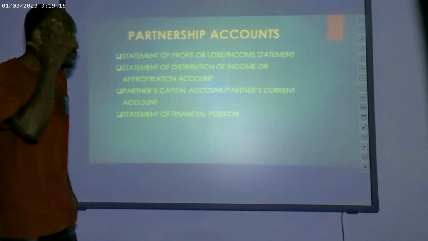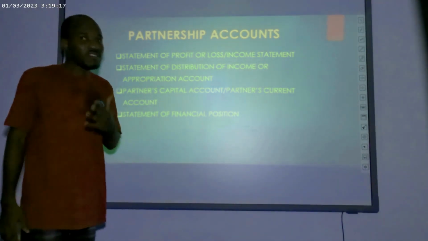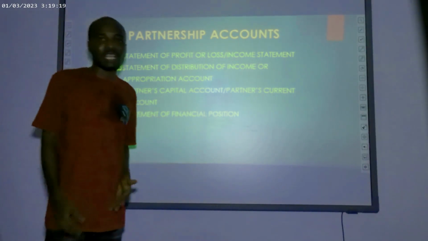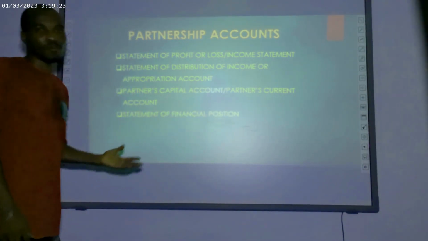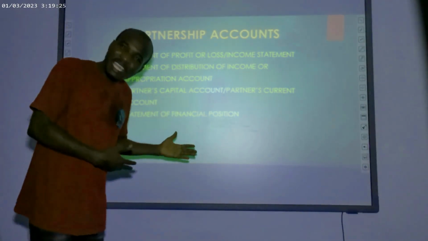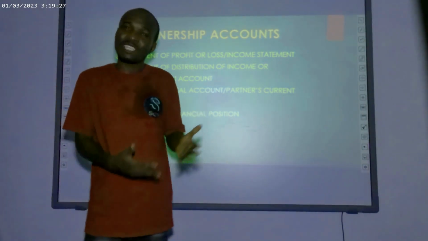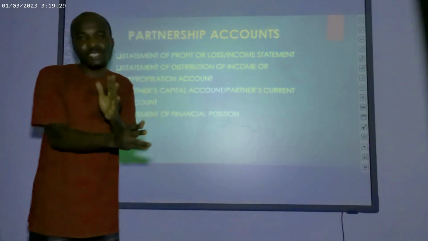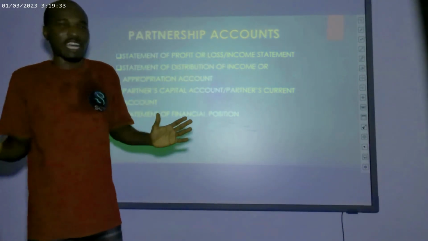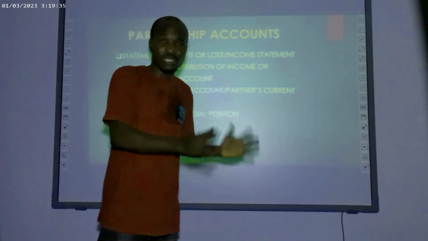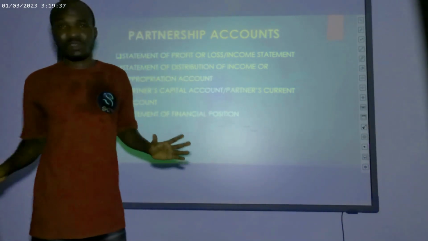Now, if we have a fixed capital account, the main account to be prepared in this regard is the partners' current account. Because why? With capital maintenance there, the capital is just fixed. If you open it, you are just putting the balance brought forward in the capital account, and that is all.